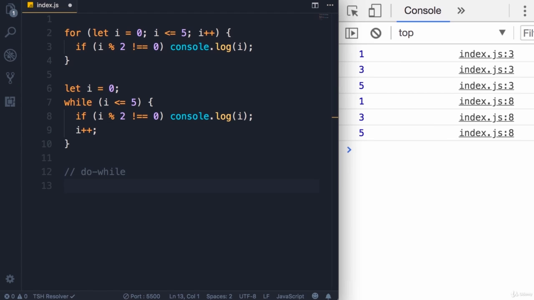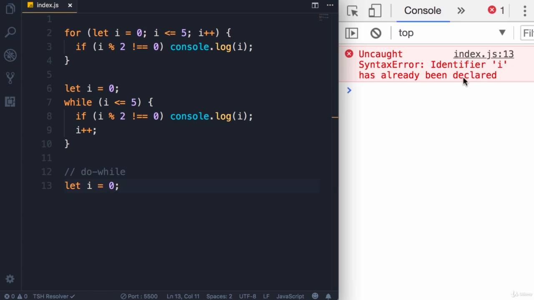Just like the while loops, we have to declare our loop variable externally. So we declare I and initialize it to 0. Okay, now if we save the changes, we're going to get an error. Identifier I has already been declared. Because I have declared I here, so I cannot redeclare it here. This is different from the I that we have in the for loop. Again, this is all about scoping, and I'm going to talk about that later in the course.